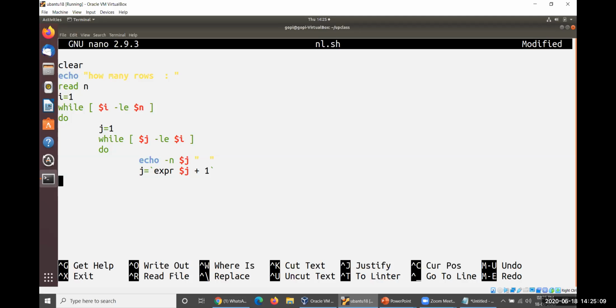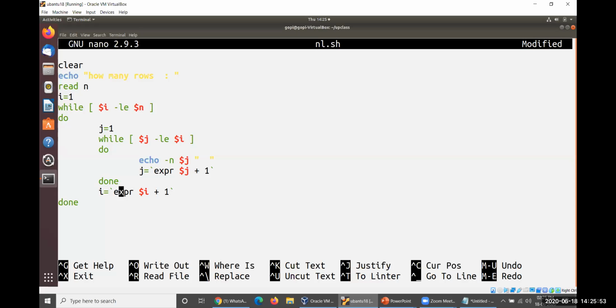Okay. So while submitting your exam, your assignments, you people are displaying something like this. I have already given some information to you that this is a single quote, and this is the character which we have to specify, the expression character. Can you please remember this? You have to apply the expression character, but not the single quote. Okay. So your problem is over for the inner loop. And to continue the outer loop, you have to increase the i value here. So i will be equal to expr $i plus 1. Okay, so done. This is the way.